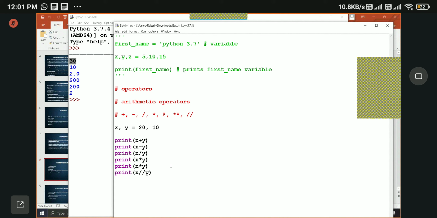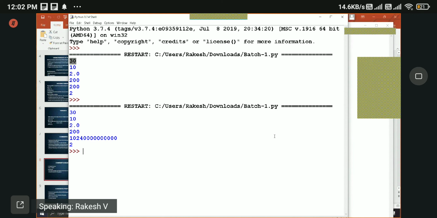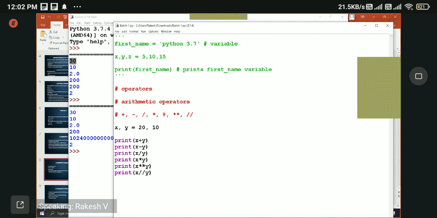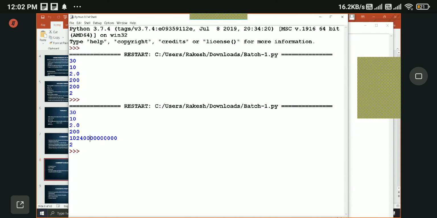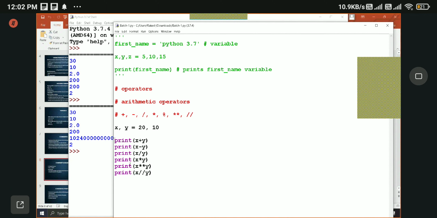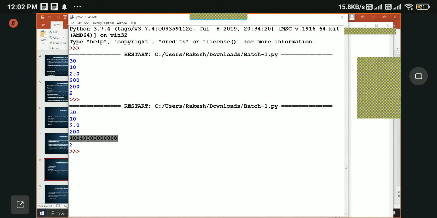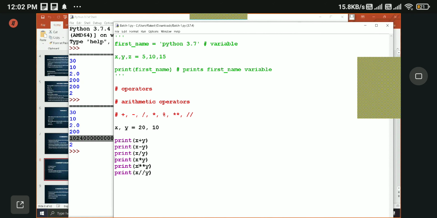20 into 10, 200. Of course, for exponent we need to add 2 stars. So exponent is 20 to the power of 10. That's why we got this big number. 20 to the power of 10 is this value. Remember that. This is the exponent operator. 2 stars is used for the exponent operator.